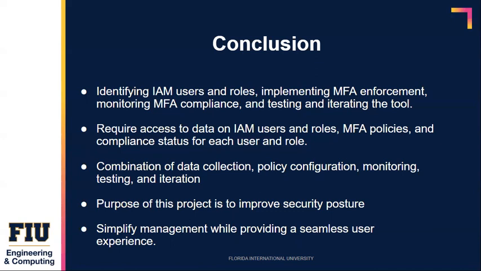The methodology involves a combination of data collection, policy configuration, monitoring, testing, and iteration to develop a tool that automatically enforces MFA for all IAM users and roles in an AWS environment. Overall, the purpose of this project is to improve security postures in an AWS environment, reduce risk, improve compliance, and simplify management while providing a seamless user experience.